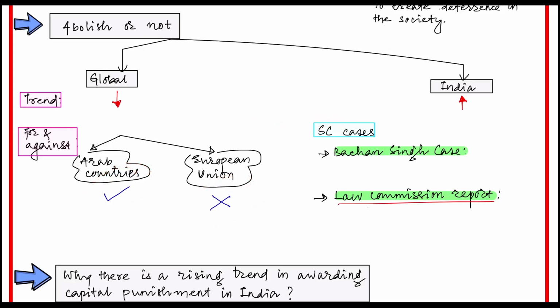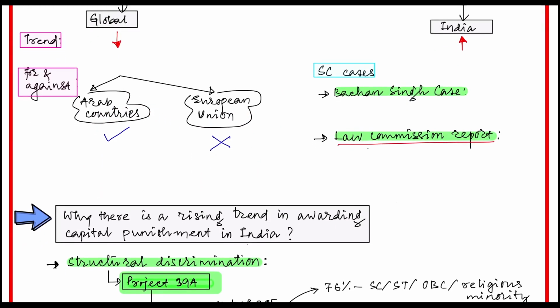What is the balanced approach? For this balanced approach, many Supreme Court cases and reports have been published in the past on various occasions, to have a balanced approach while awarding the death penalty. In the Bachan Singh case, the Supreme Court said that the death penalty will be applied in the rarest of rare cases.